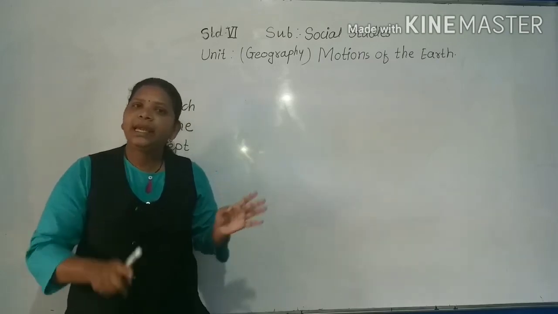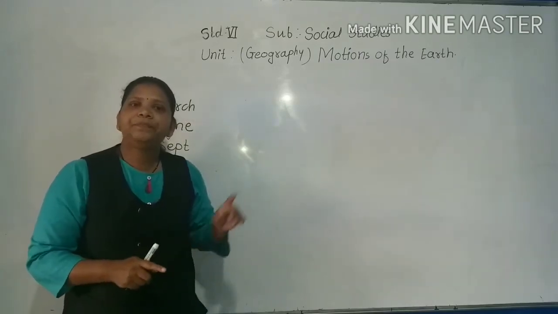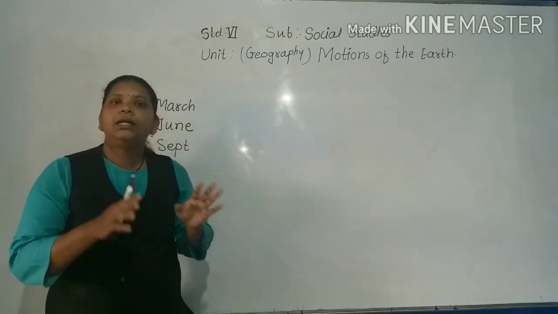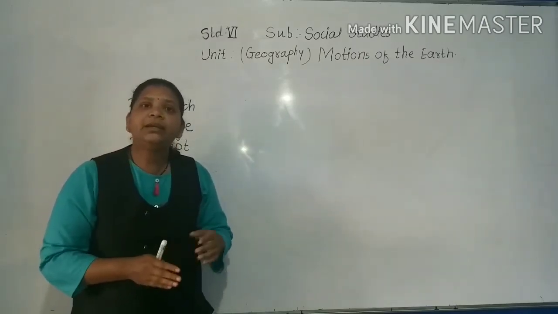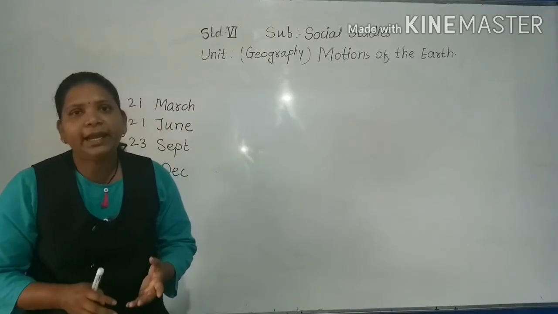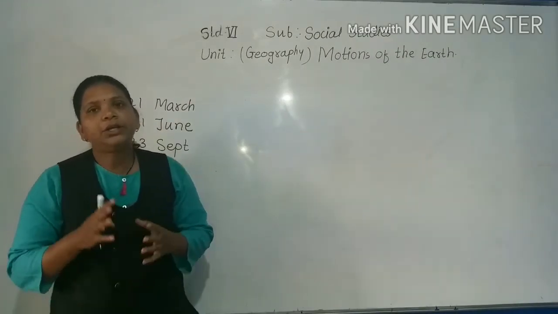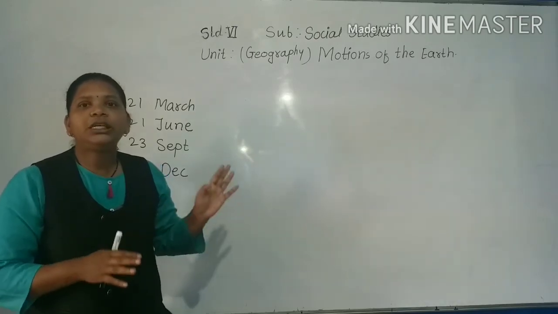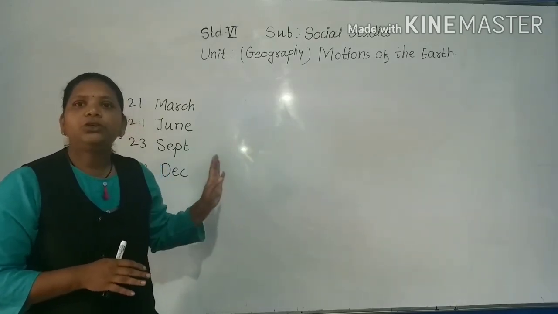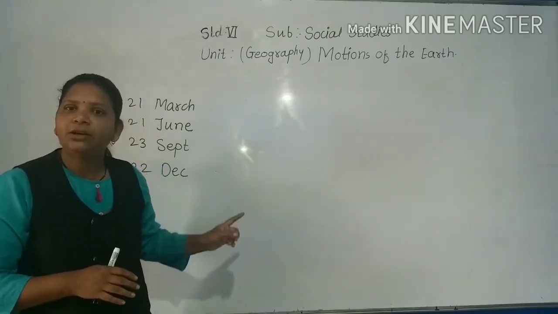Now see the figure: the day on which the midday sun shines vertically overhead at the equator, and the duration of day and night is equal, is called the equinox. So positions first and third are